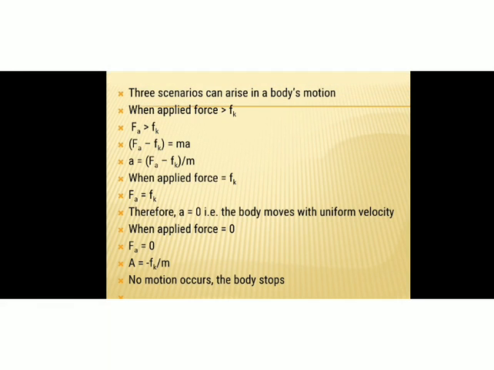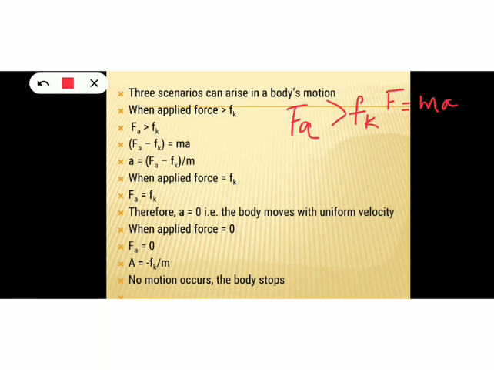Now, three scenarios can arise in a body's motion. Scenarios means three cases. First, when the applied force is greater than Fk, Fk meaning kinetic friction. We know that force F is equal to ma as per Newton's second law. Here, what is the total force? We must consider the frictional force also.